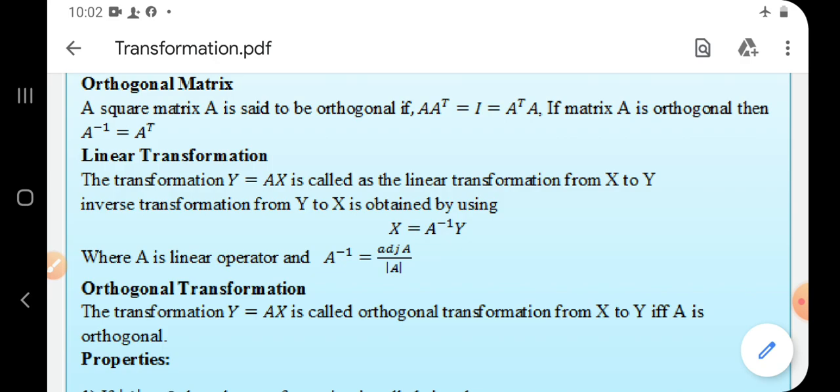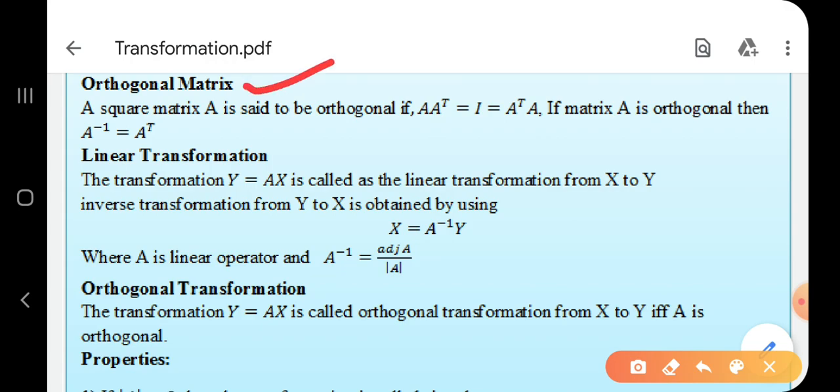We have started our unit number 1, matrices. In that, system of linear equations, homogeneous and non-homogeneous systems we have solved. Now let us turn toward the transformations. Means first we study orthogonal matrix. So let us see the definition of orthogonal matrix.